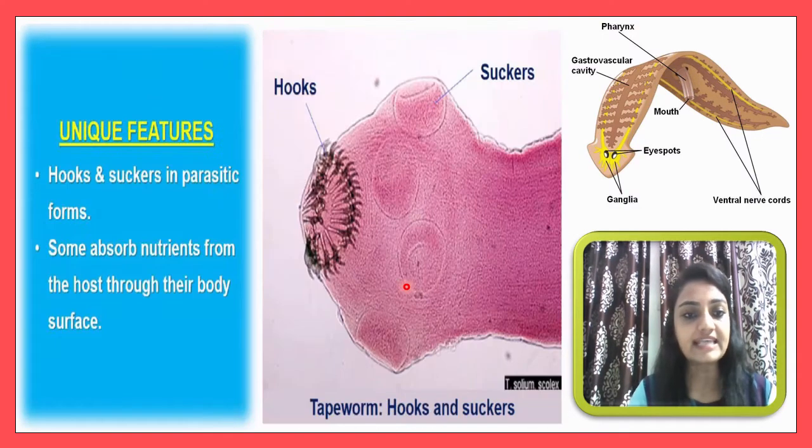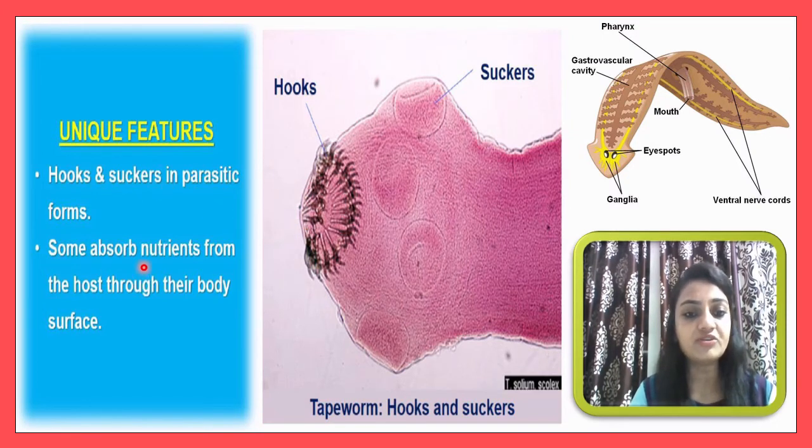Next is a feature that is very unique to the organism, which will help in the parasitic activity, and this is the hooks and suckers. So here you can see these are the hooks, and this one is the suckers. These both structures are very important in the parasitic form. So this will help during the parasitic activity.